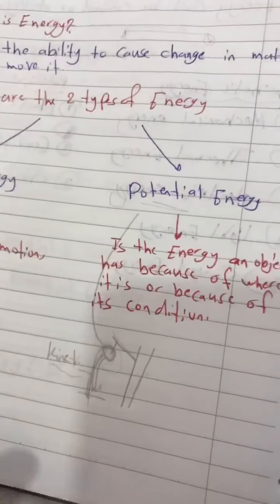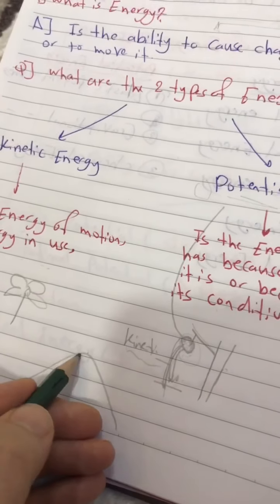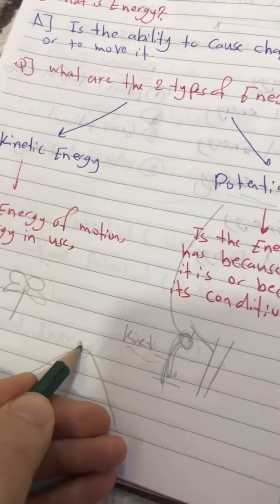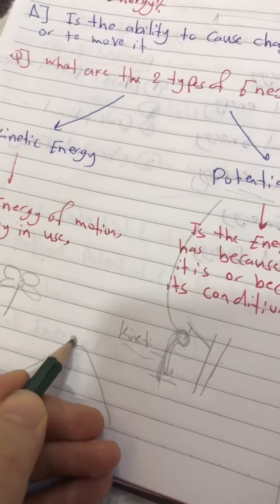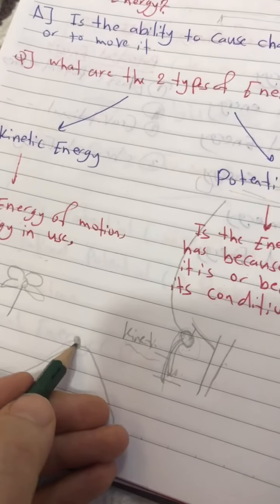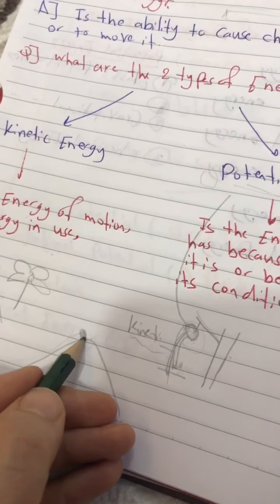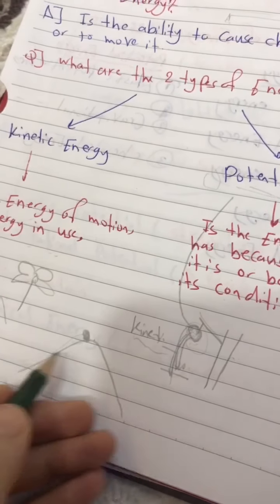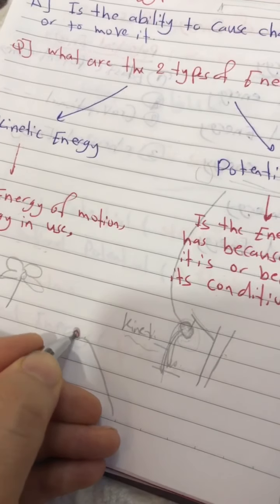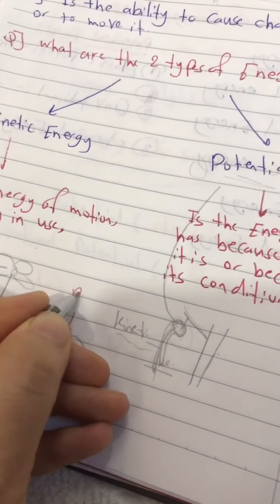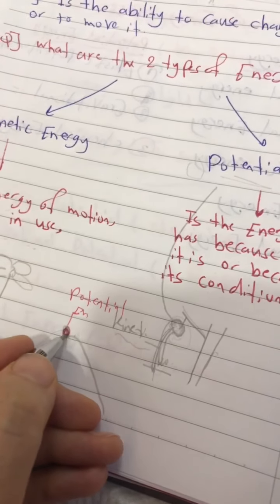Another example is the same with the ball. As I said, if you see a mountain, at the top of the mountain we have a ball. Before falling down to the floor, we know that the ball has a lot of energy, because any time I push the ball, it will move down, right? It means the ball has some energy inside of it. So at this point, the ball has potential energy, because it's before falling down.